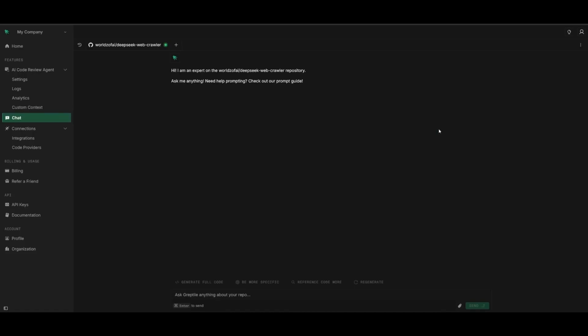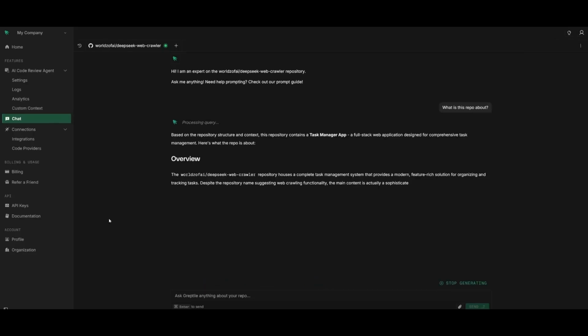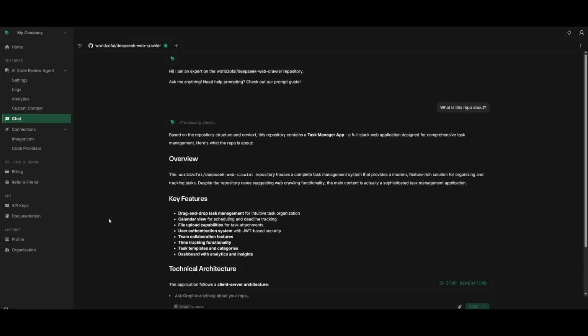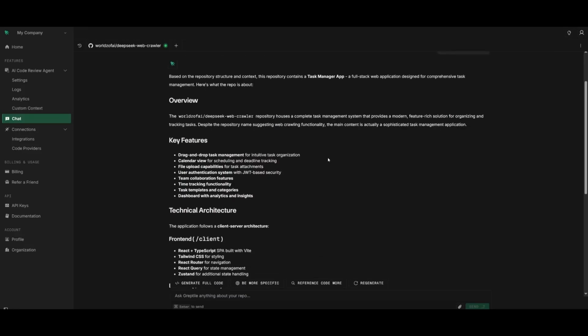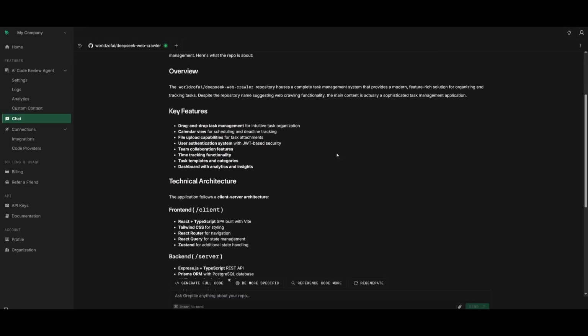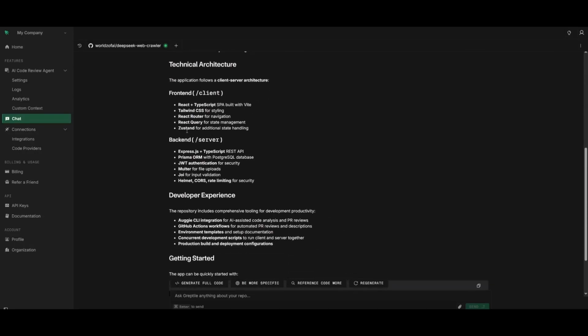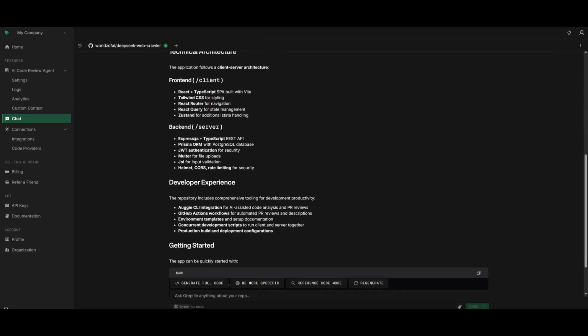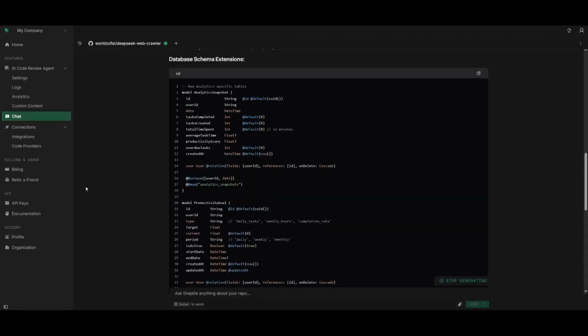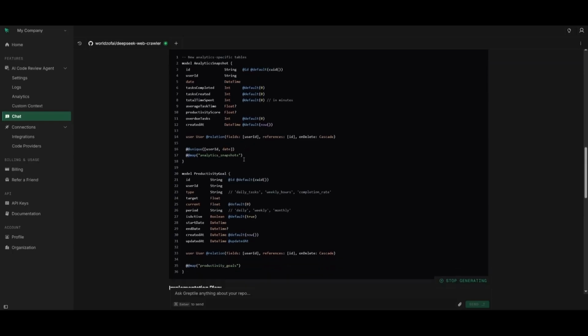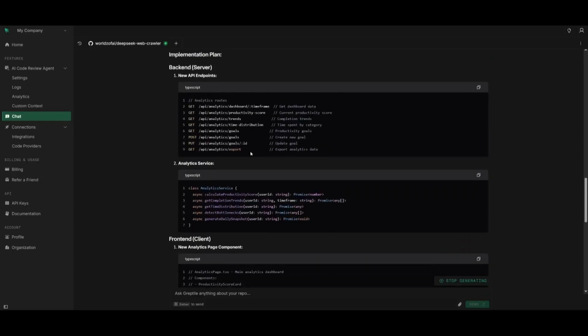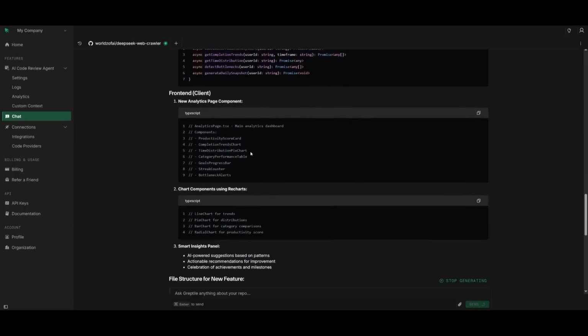You can ask it general purpose questions. You can be specific about a certain section. You can reference code. You can even generate code directly here. And since it has a thorough understanding of your code base, it's going to be able to give you a quite in-depth answer. So this is where it is talking about the task manager app within this repo. It talks about the key features, the technical architecture, so it understands the tech stack. And you can see that it is talking about the front end, the back end, as well as the developer experience. And like I said, this is a great way for you to prototype and just get a clear insight about your overall application to keep on improving the repo even further.